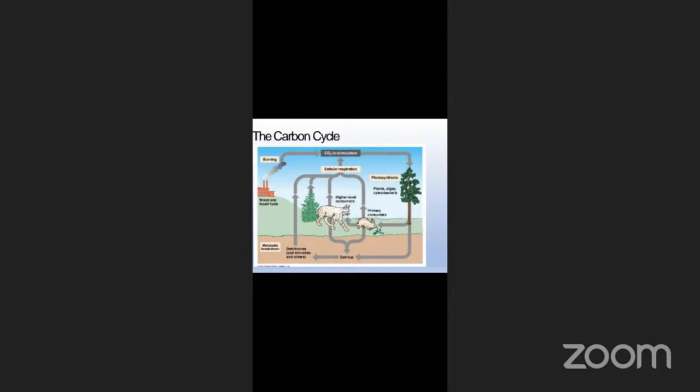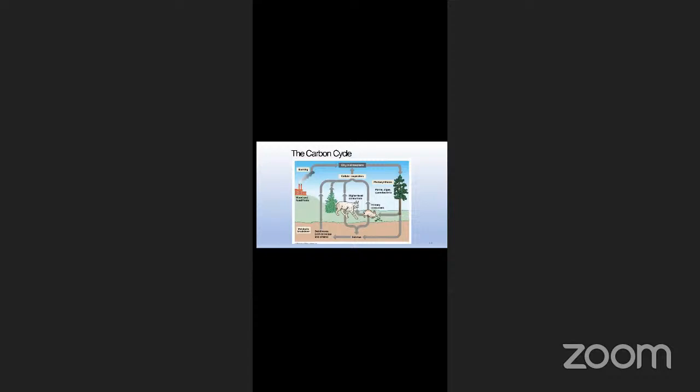The carbon dioxide which is present in the atmosphere, through photosynthesis, is trapped into the plant in the form of carbohydrate. From there, it is transferred to primary consumers, then secondary consumers, then tertiary consumers. Then through their waste material, detritus, respiration, or metabolic breakdown, it goes back into the atmosphere. At the same time, in industries, because of burning of fossil fuels or wood, carbon dioxide is returned back to the atmosphere. This is the carbon cycle.